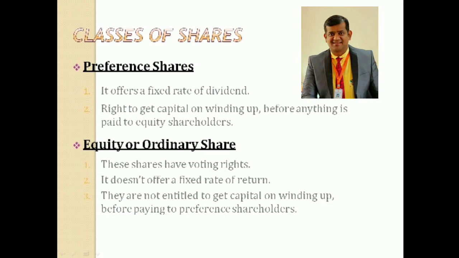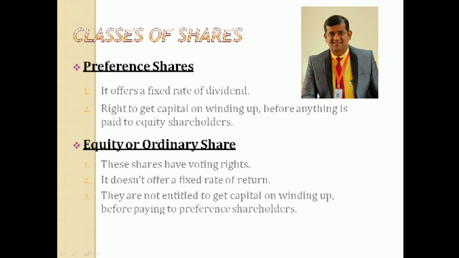Point number 2 says: right to get capital on winding up before anything is paid to equity shareholders. This is the second priority. At the time of winding up, at the time of closing down of the company, the company has to pay the capital to the preference shareholders on first priority.